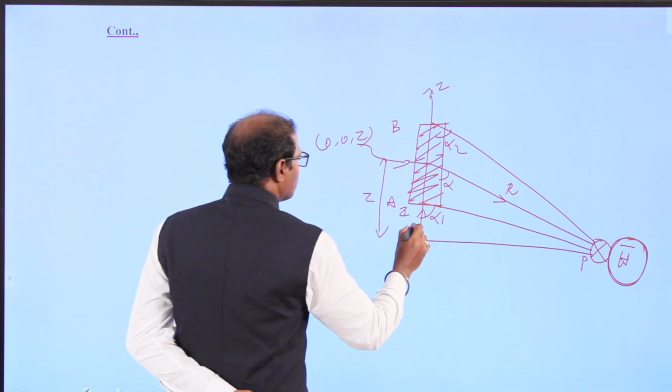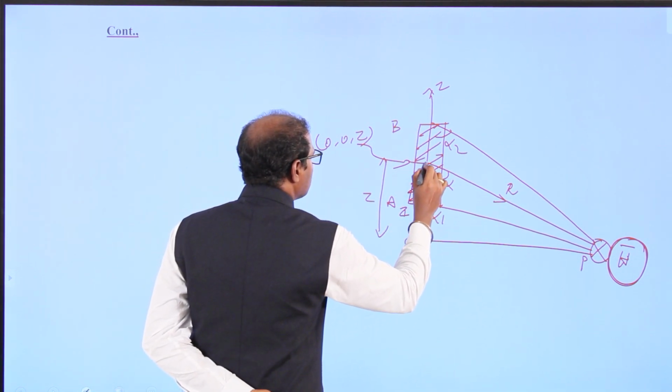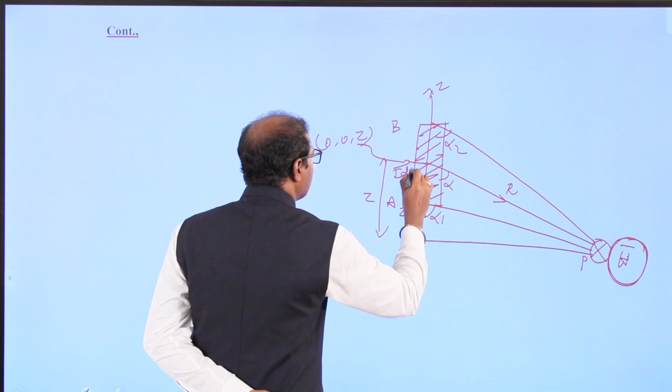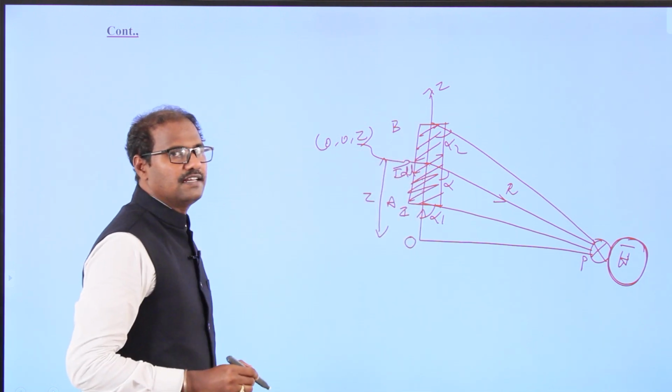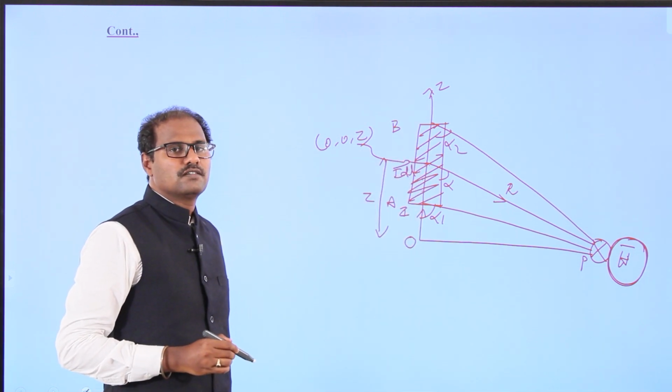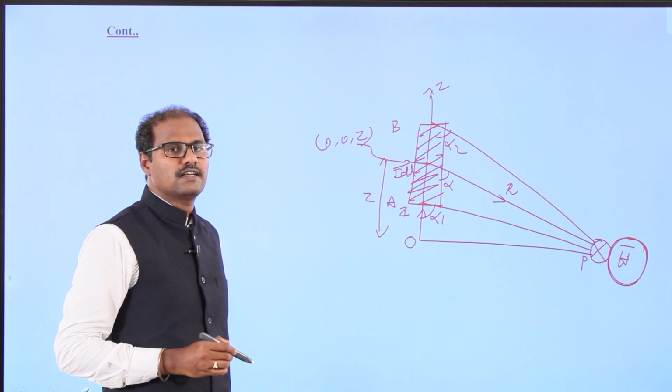The current is moving, so I dL is the line current element at the center of the conductor.